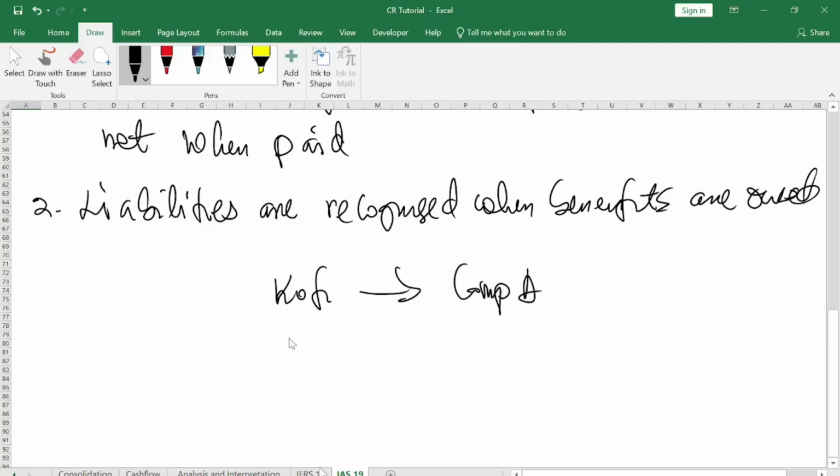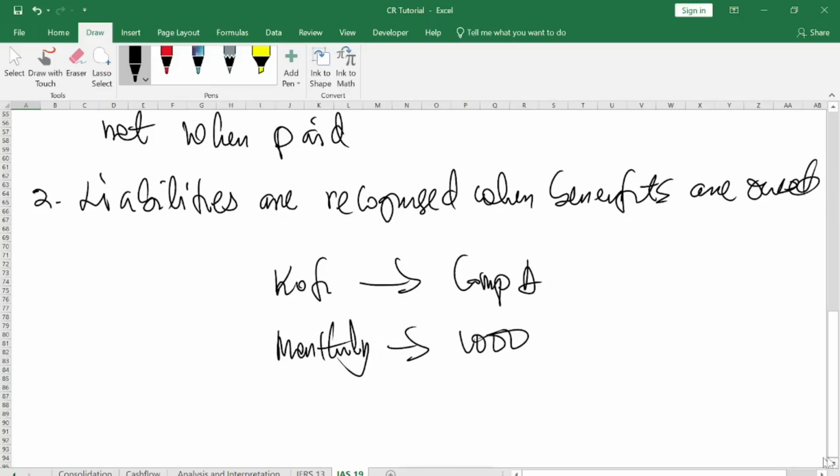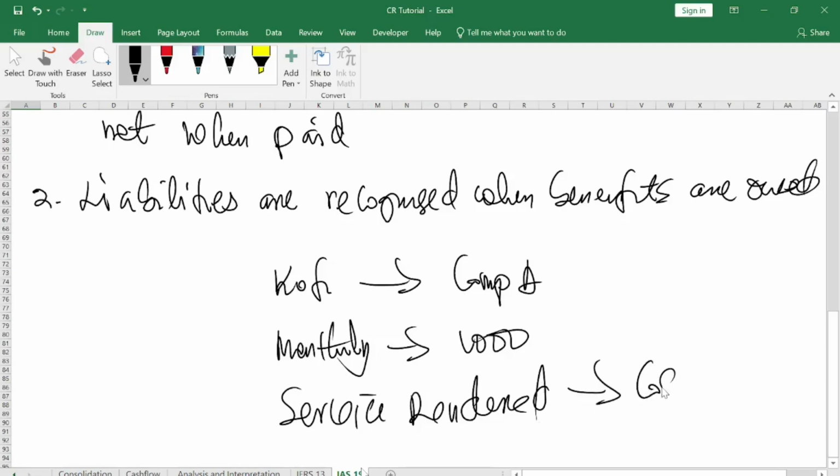Out of these 30 years, they agree that they will make a monthly contribution into a fund, 1,000 every month. They will pay 1,000 on your behalf into the fund. You understand? So every month, if you render service, the moment you render that service, it becomes a cost to the company.